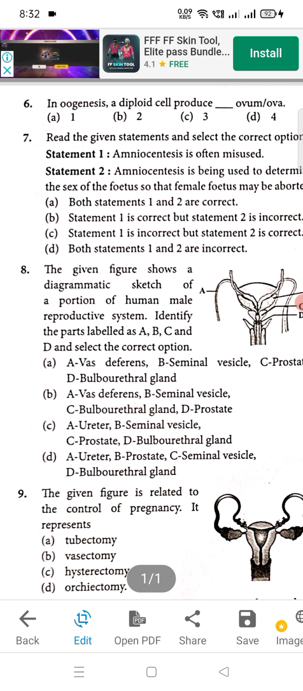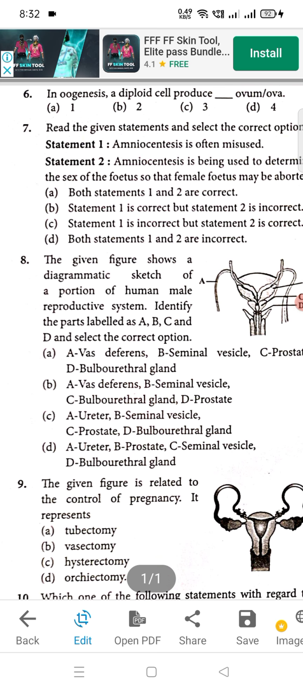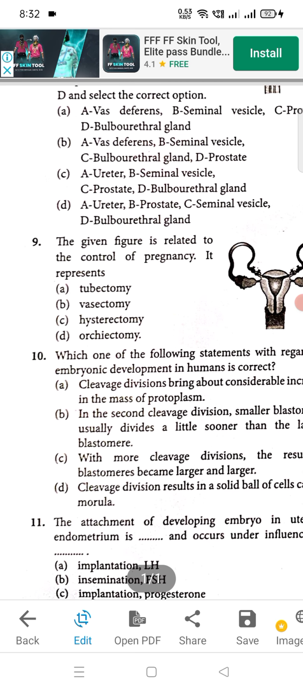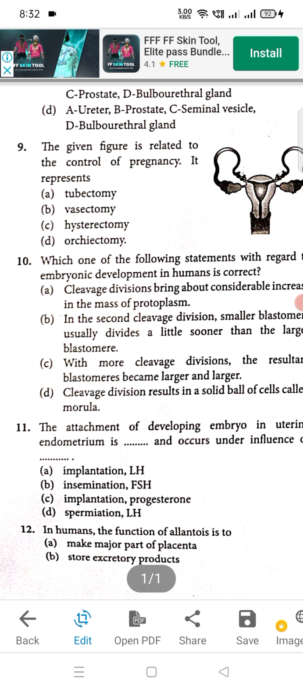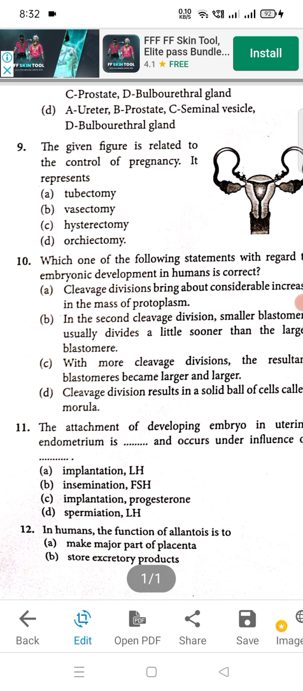Seventh straightway A will be right option. 8 again A will be right option. Then question number 9. Again 9 figure related है, तो A will be right option. Then question number 10. D will be right option. And question number 11, C will be right option.